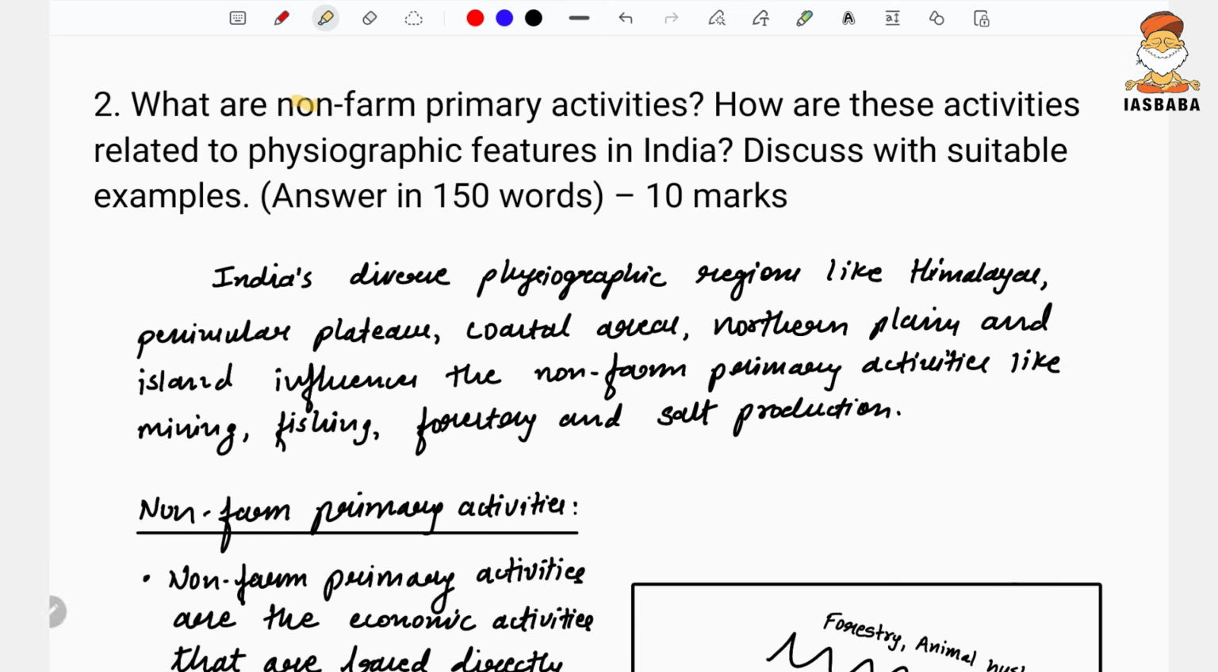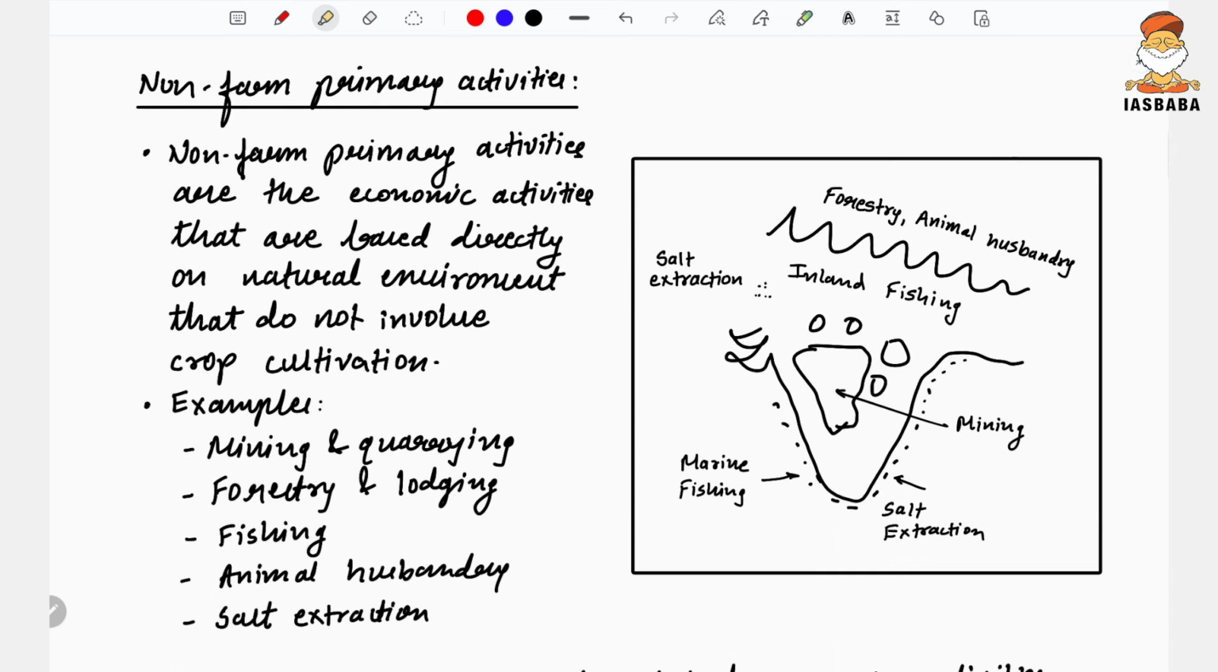Here, the demand of the question is: what are the non-farm primary activities? How are these activities related to the physiographic features in India? Discuss with suitable example. Now, here you need to understand what is the physiography, the different parts of India. So we know with respect to the physiography, we have the Himalayas, we have the deserts, we have the Indo-Gangetic plains, we have the Deccan Plateau, we have the plateaus, we have the coastal areas. So this is the major physiographic division of India. In these regions, what are the non-farm primary activities that can be followed?